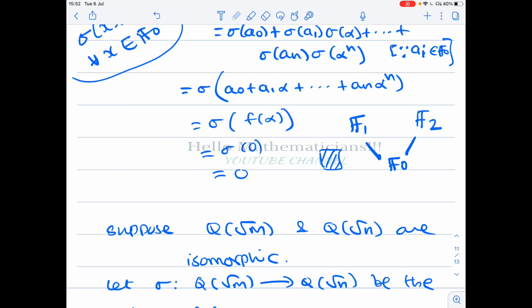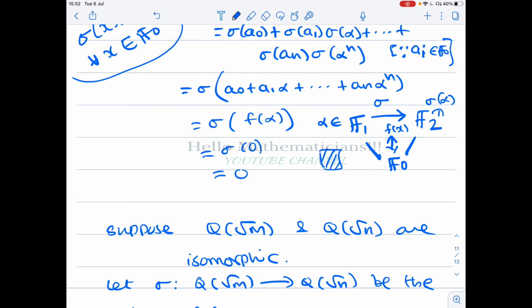If you take a polynomial f of x over this prime subfield f naught, and alpha belonging to f1 is a root of this polynomial f of x, and from f1 to f2 you have an isomorphism sigma, then sigma of alpha, which belongs to f2, is also a root of this polynomial f of x.